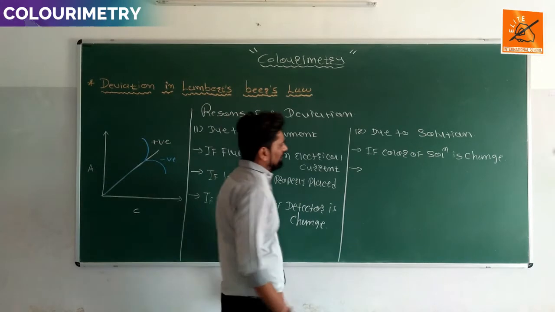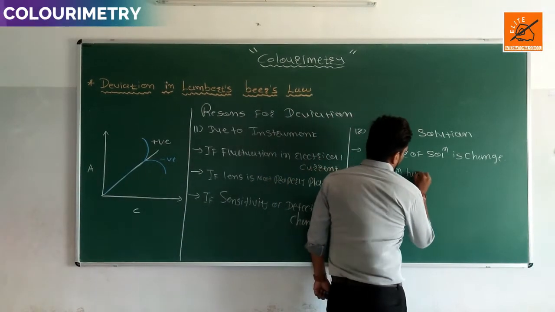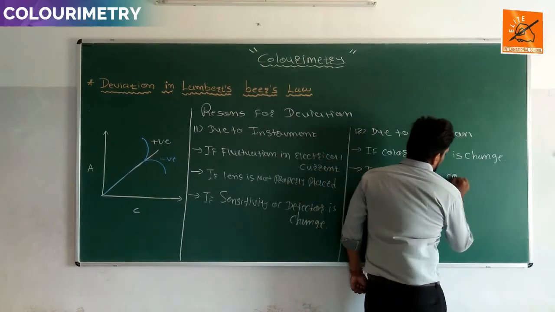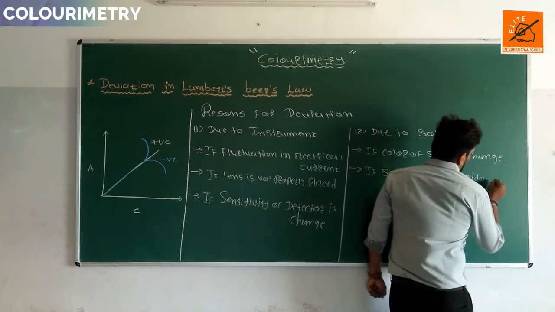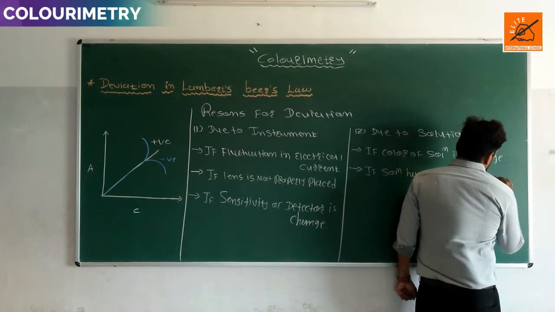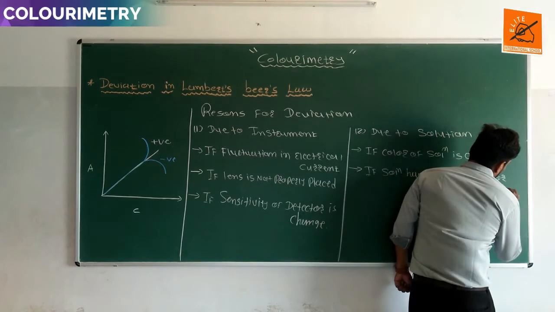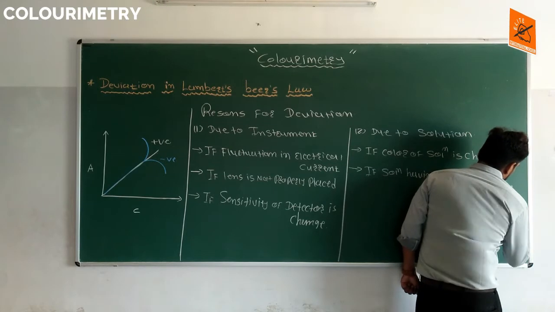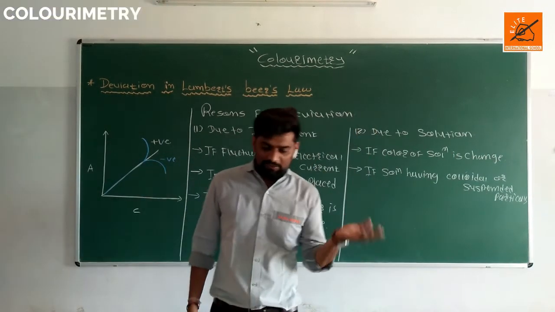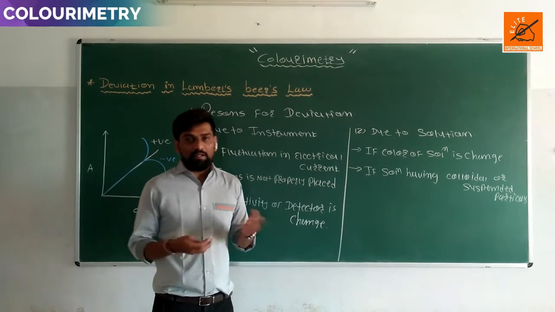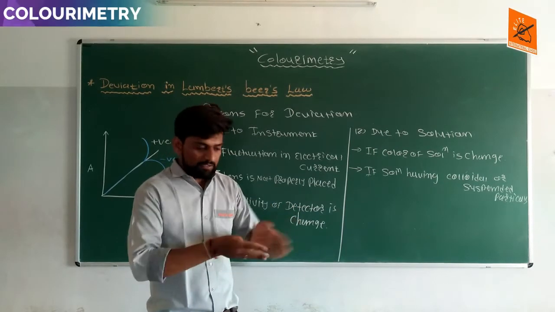Second one: if the solution has colloidal or suspended particles present, the incident light will be scattered in the solution.